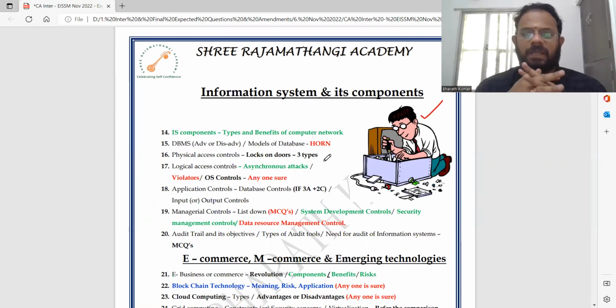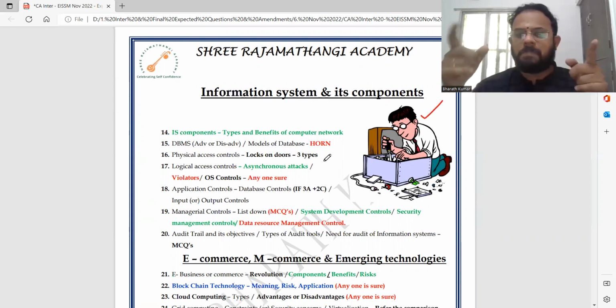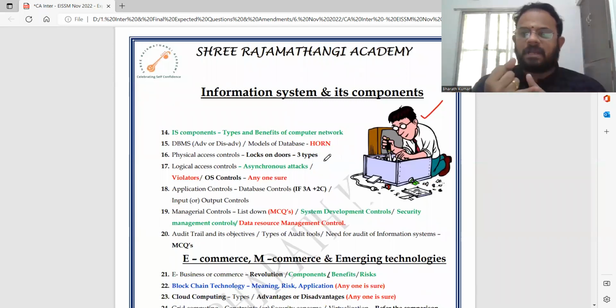People who are already taking the new study material, great. DBMS, advantage or disadvantage, database management system, anyone, we call it the MAD list. Models of database: hierarchical, object-oriented, relational, and network database. Yes, they are going to ask any one of it.